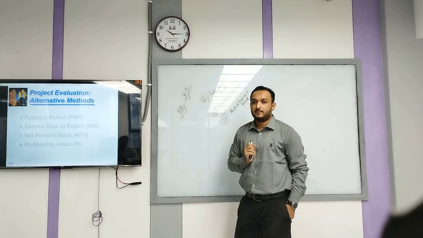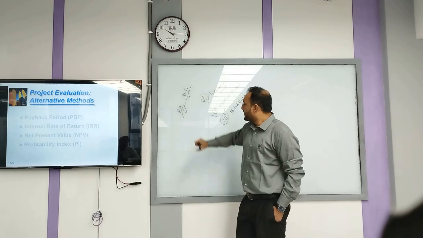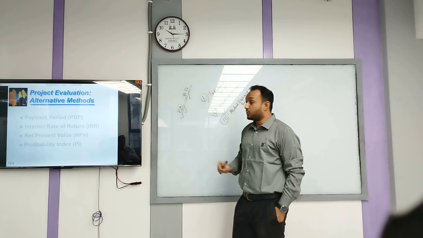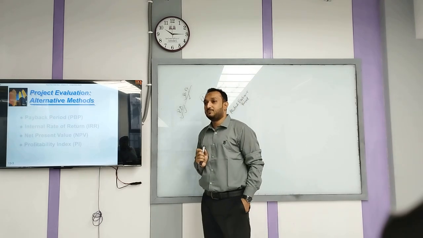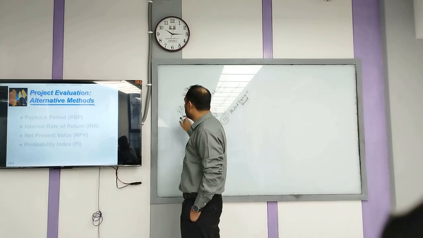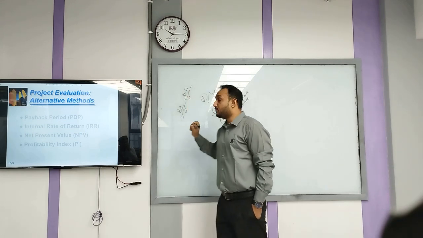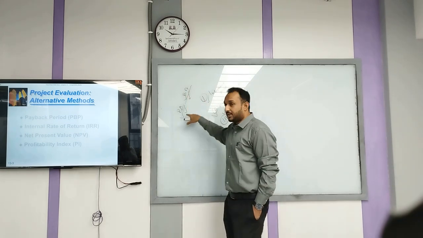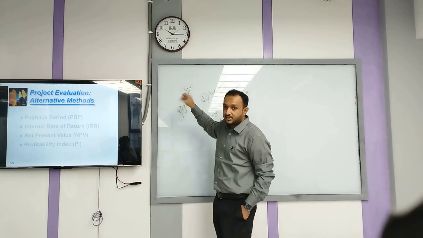I will have to go for one, based on the IRR, based on the NPV, though they both have positive values. They can each have positive values, still I will have to go for a single one. That is your mutual exclusive project. If you select A, you cannot select B. If you select B, you cannot select A.